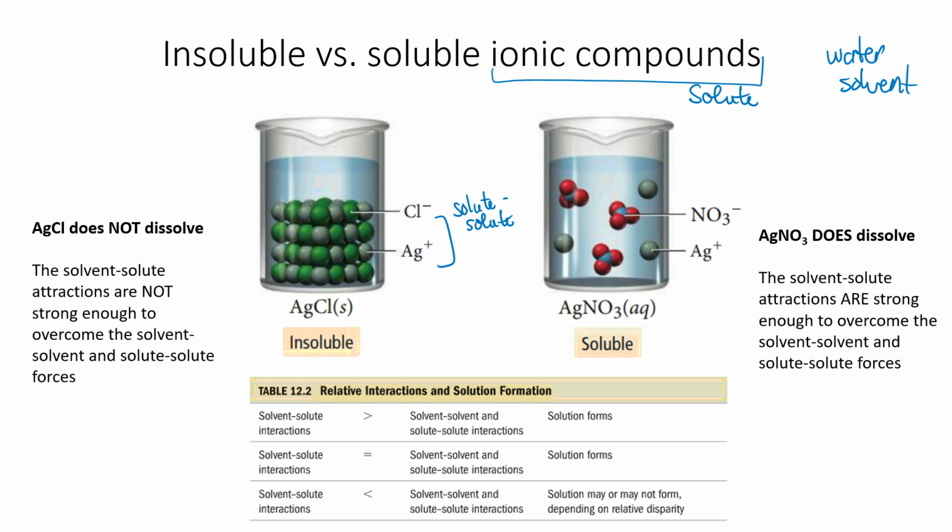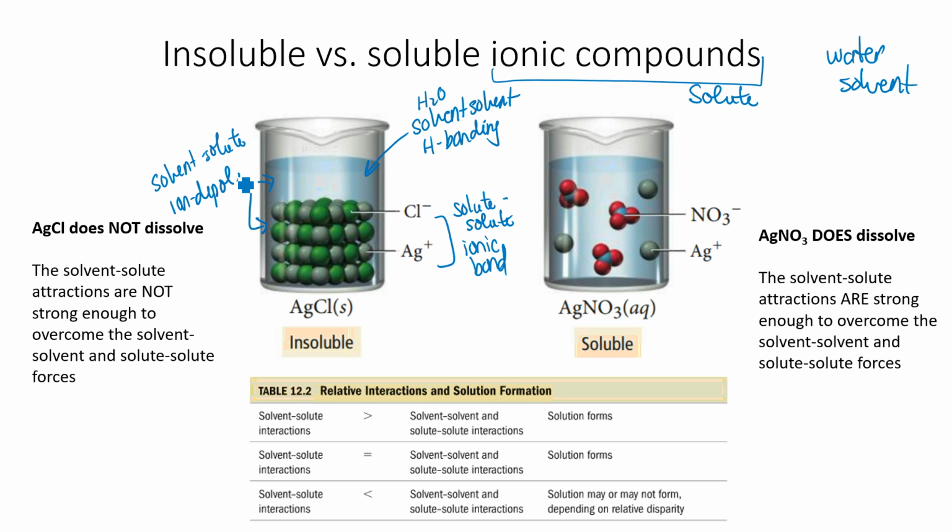Okay, so in order for an ionic compound to dissolve, you're going to have to overcome the attractions of the solute to itself. So you're going to have to overcome that ionic bond between the cations and the anions. Then you also have to overcome the attraction of the solvent to itself. So your water molecules are attracted to themselves by hydrogen bonding. And then the new attraction that would form between the water and the ion, the solvent-solute attraction, would be an ion-dipole attraction. And this is true no matter what ionic compound we're talking about.